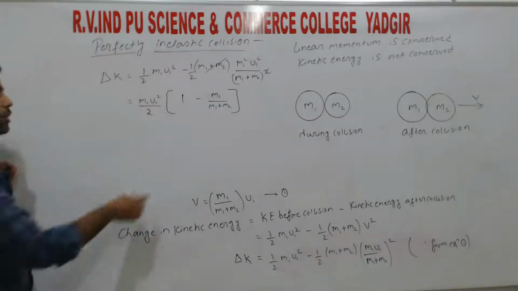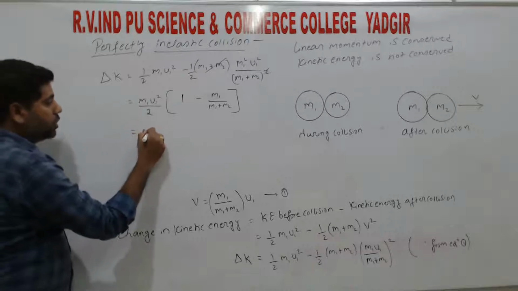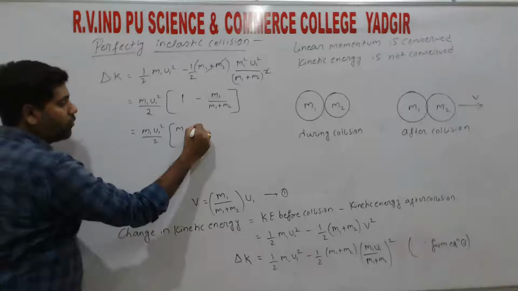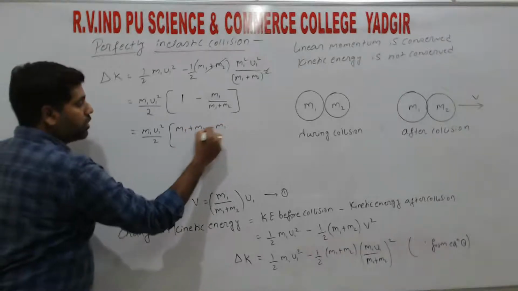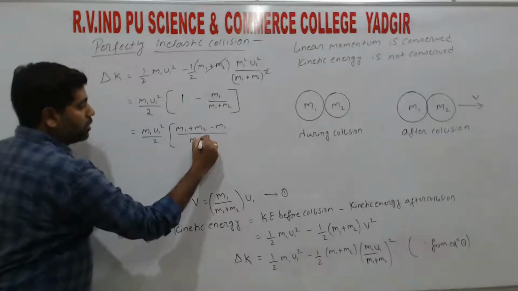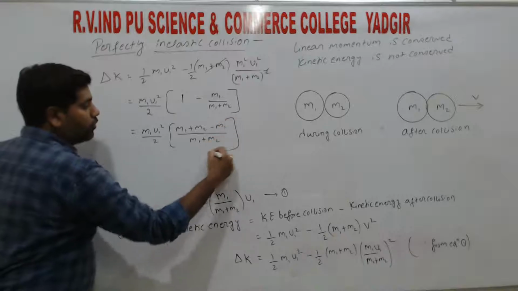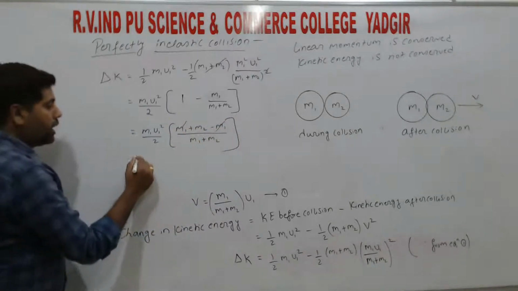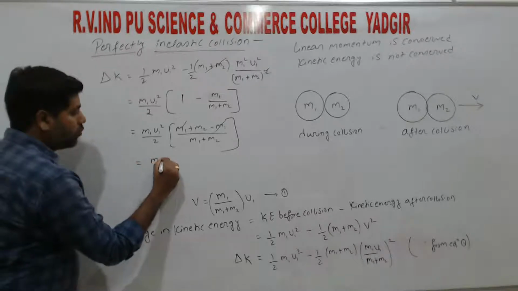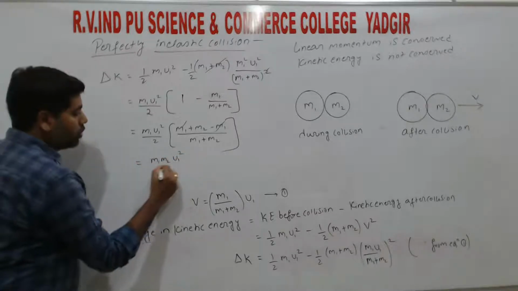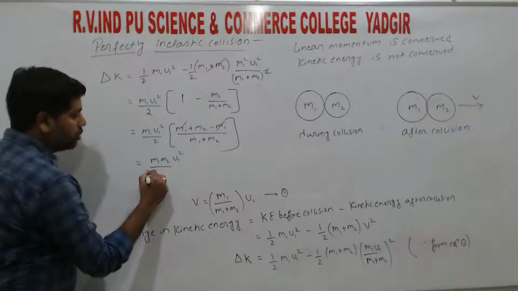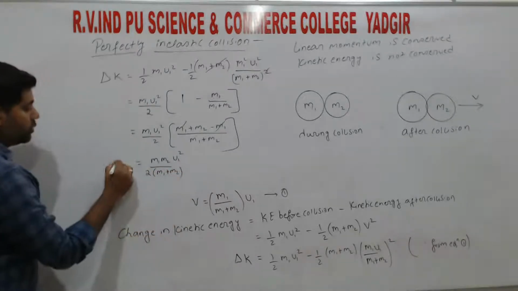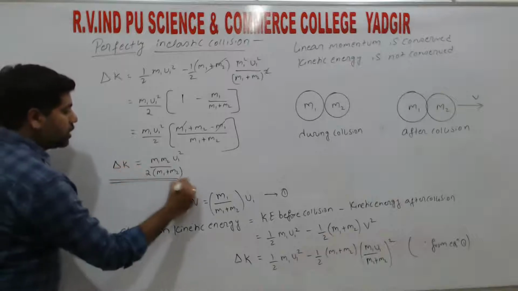Taking LCM, m1 u1 square by 2 times m1 plus m2 minus m1 divided by m1 plus m2. So minus m1 plus m1 get cancelled. So the final relation we get is m1 m2 u1 square divided by 2 into m1 plus m2. So this is the change in kinetic energy.